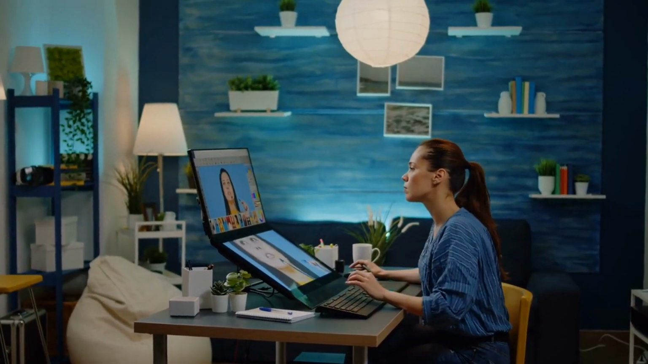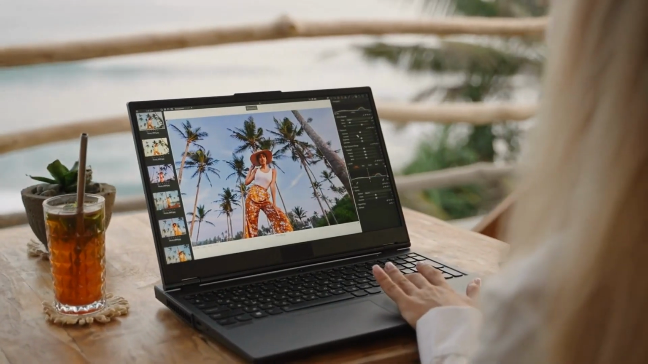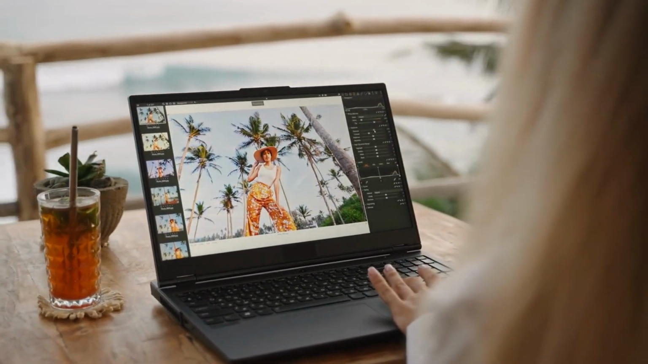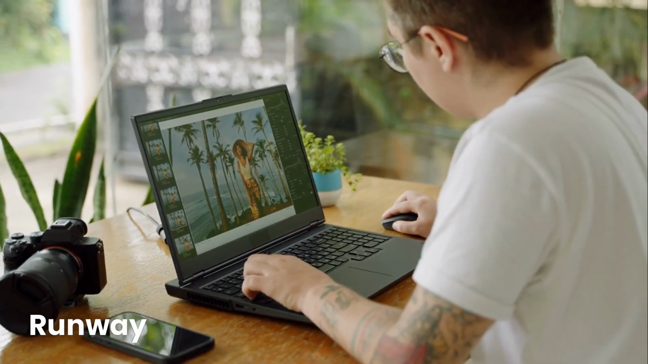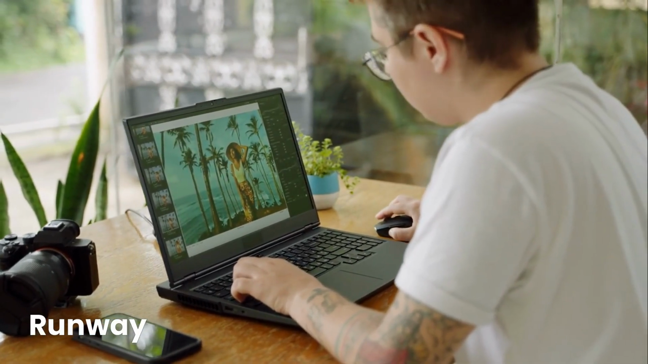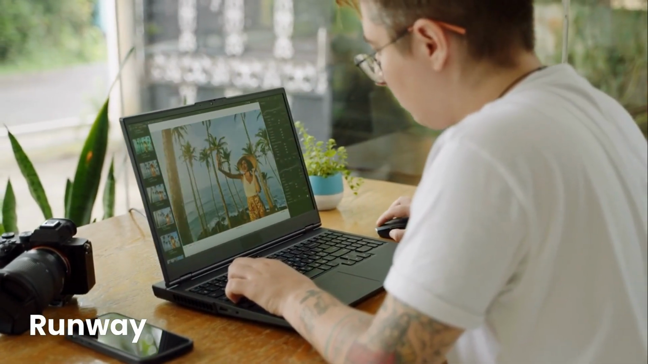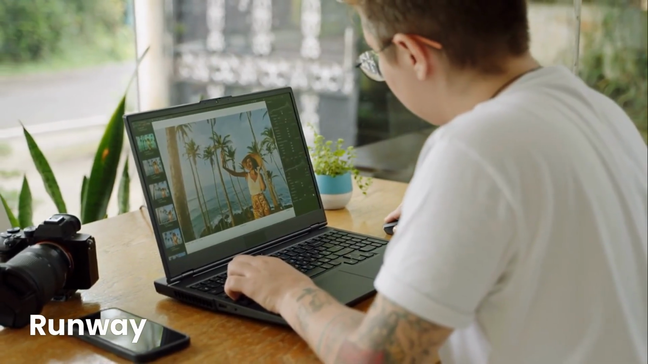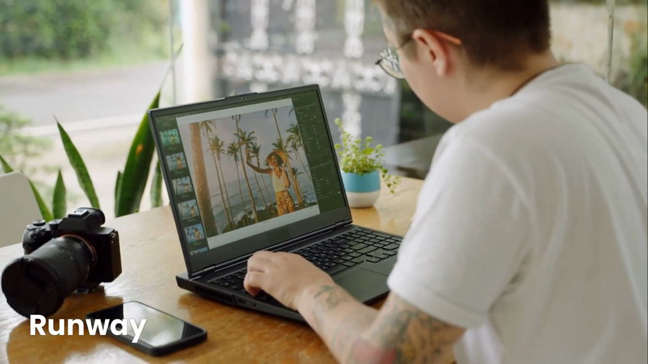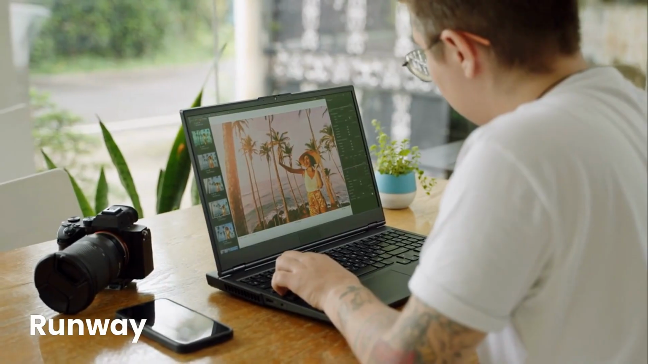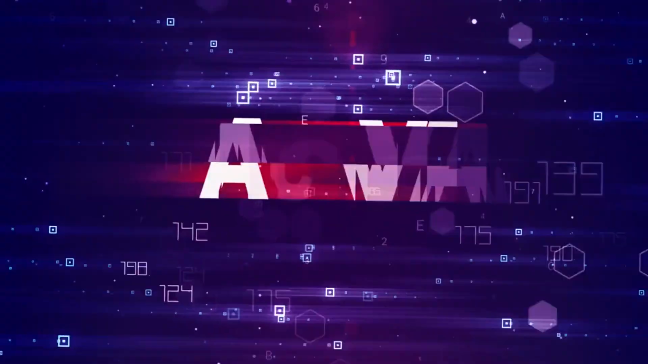Image editing with AI. In the field of image editing, there are many powerful tools. Runway offers impressive features including automatic background removal and object replacement. It uses AI to creatively transform your images. Perfect for designers and content creators.